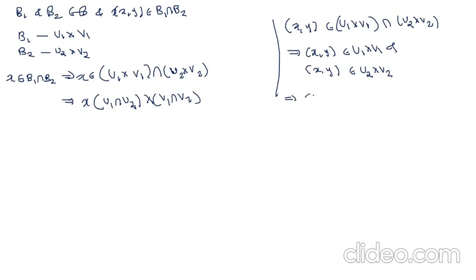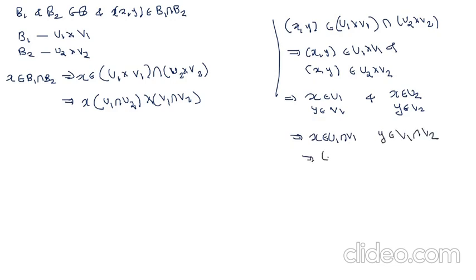That means x belongs to U1 and y belongs to V1, and similarly x belongs to U2 and y belongs to V2. Now x belongs to U1 and x belongs to U2 means x belongs to U1 intersection U2, and y belongs to V1 intersection V2.